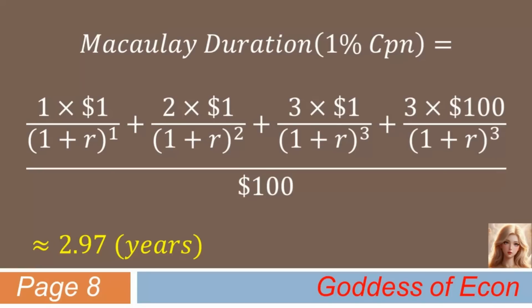Lastly, let's take a look at an extreme case where the bond pays no coupon at all. The Macaulay duration calculation in this hypothetical case would be as follows. If you plug in 0% for the value of r in the equation, you get. Wow. Macaulay duration in this extreme case becomes exactly 3 years, the same as the bond's maturity. This is because all the cash flows are occurring in year 3, which is assigned a time weight of 3. There is no cash flow occurring in years 1 and 2, which would have received time weights of 1 and 2, respectively. Therefore, it can be said that the bonds paying no coupon in the interim but paying a lump sum only at maturity have Macaulay duration exactly equal to its maturity, expressed in years.